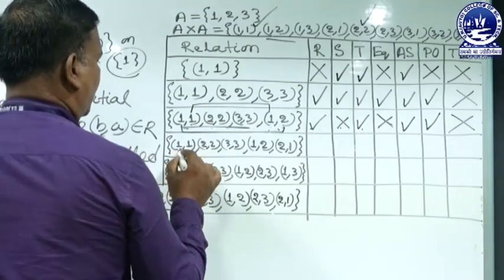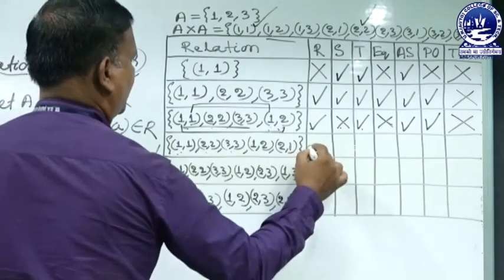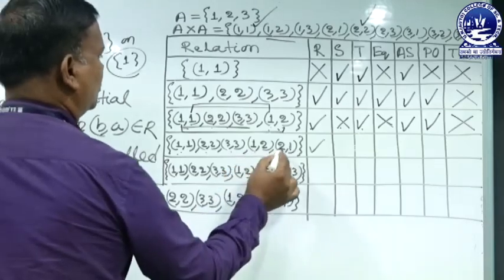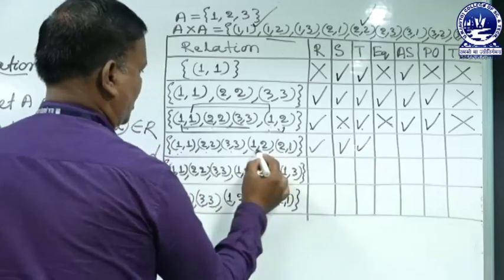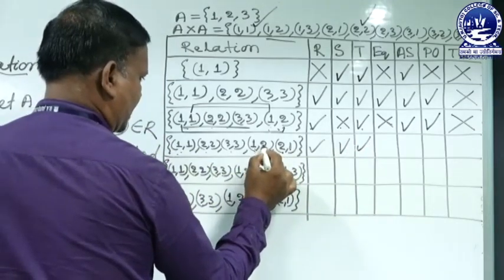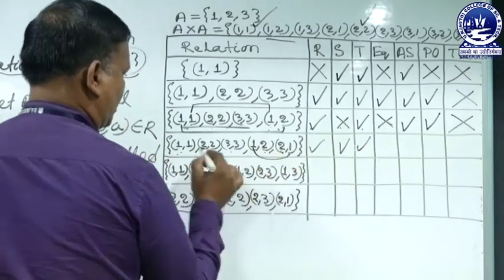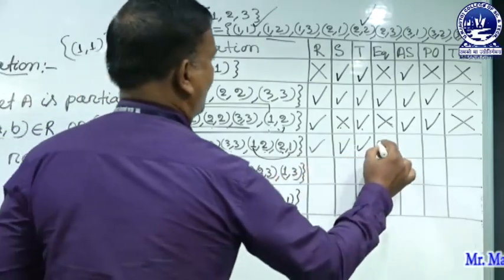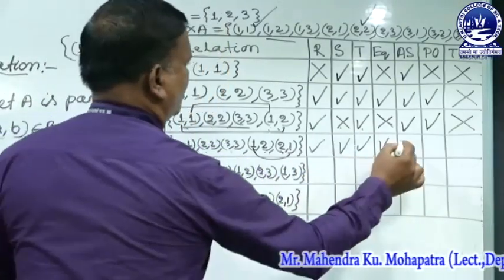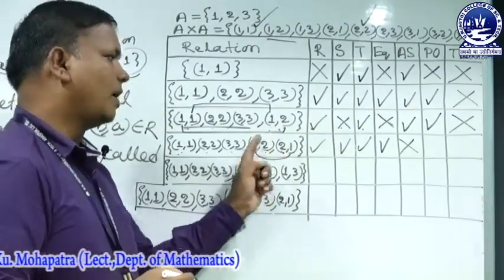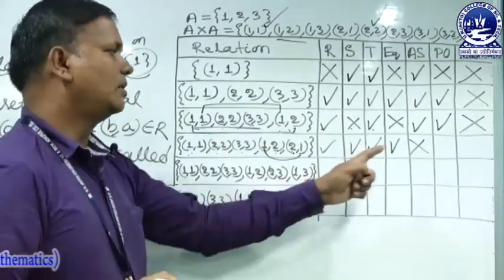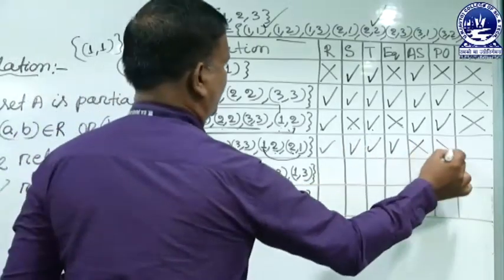In the next one, 1, 1, 2, 2, 3, 3, so it is reflexive. 1, 2 and 2, 1 are present, so it is symmetric. It is also transitive, because for 1, 2 and 2, 1 the second and first elements match, so 1, 1 is present. So it is equivalence. But it is not antisymmetric, because 1, 2 and 2, 1 are present but 1 is not equal to 2. Not antisymmetric, not partial ordering, not total ordering.